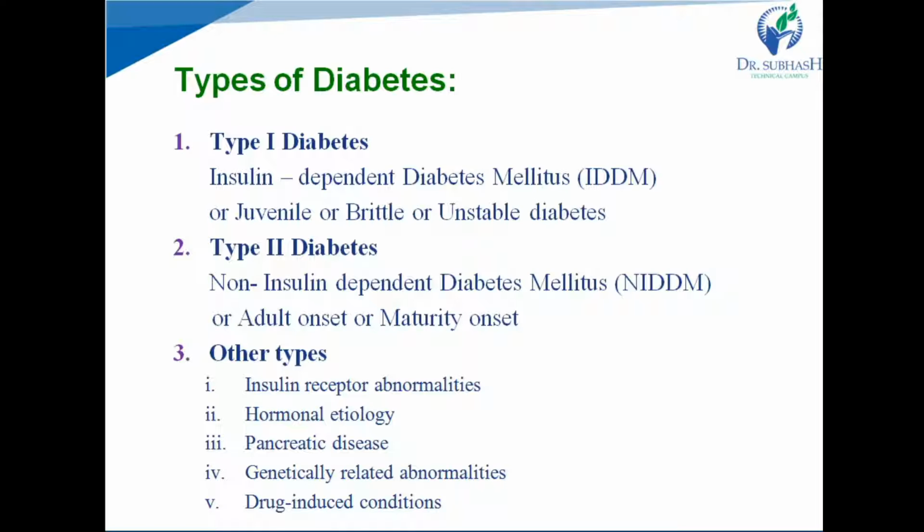Type 1 diabetes is known as juvenile diabetes because it is more seen in children, while type 2 diabetes is known as adult onset or maturity onset because it occurs in old age people. Other than that, juvenile type 1 diabetes is also known as brittle or unstable diabetes because in type 1 diabetes unpredictable swings in blood glucose level or blood sugar level occur. Means in our body blood glucose level jumps from hypoglycemia to hyperglycemia, and that is why it is known as unstable or brittle diabetes.